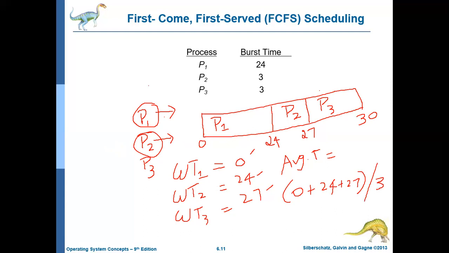Which is how much? I think it is 51 by 3.